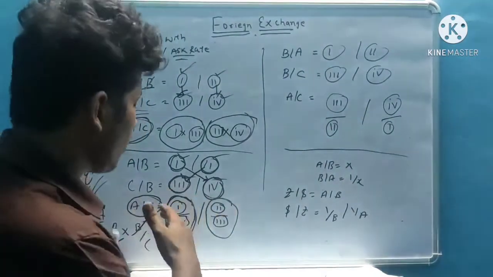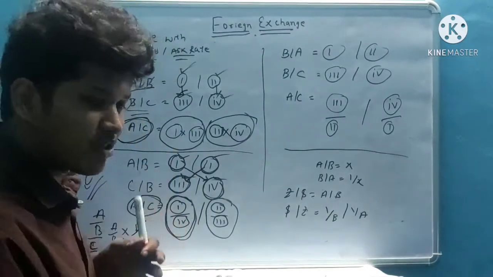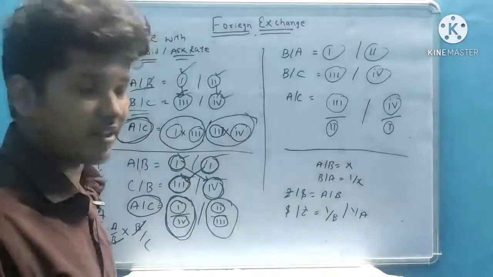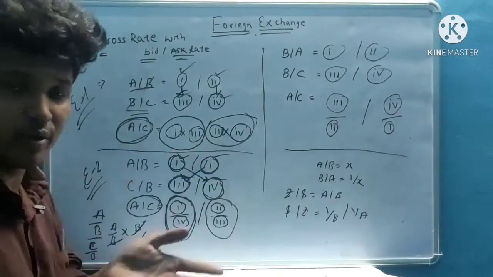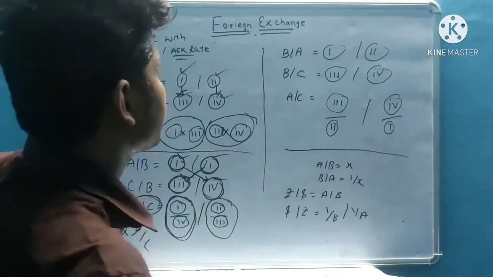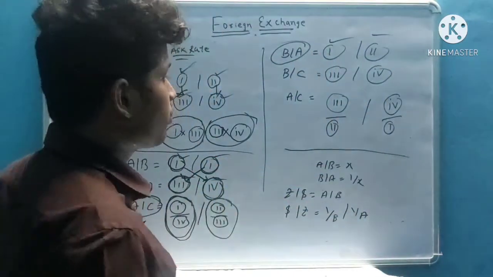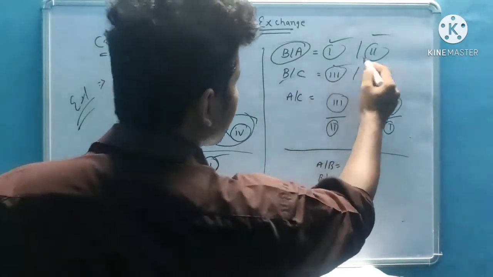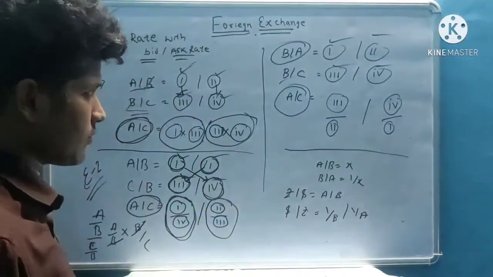Okay, if you take 2-3 examples at home and practice, then it will become habitual, then it will not be a problem. So in this way you remember. Okay, next, b by a is equal to 1/2, b by c is equal to 3/4. I require a by c.